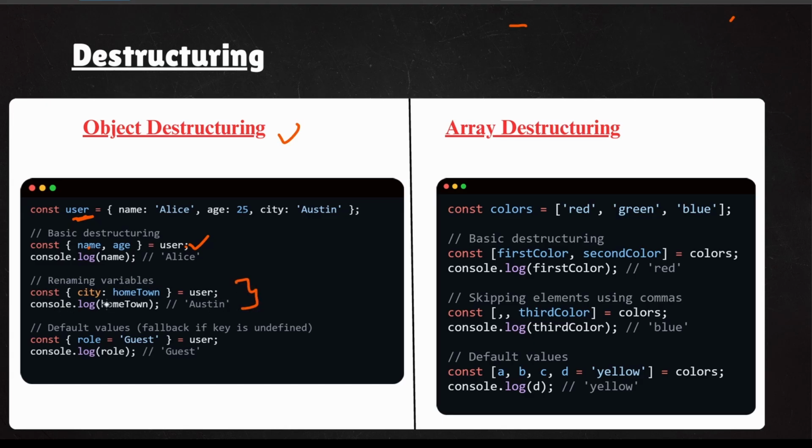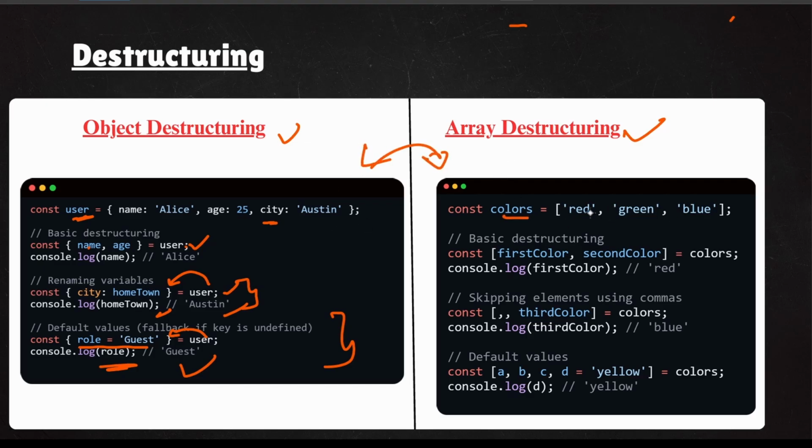Instead of lengthy code, you can use this destructuring, and if you want to rename anything, you can simply say const city: hometown. City is this city, and I have changed the name to hometown while accepting it from user. If you print hometown, it says Austin. And you can also set default or fallback values, that is role is equals to guest. If you mention that when you are accepting it, role will be guest. If you print the role, it will be guest. Array destructuring is almost identical, so I kept them side by side.